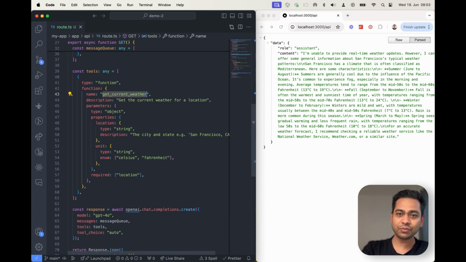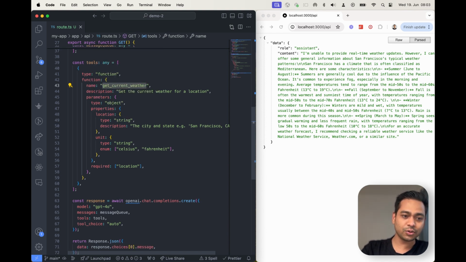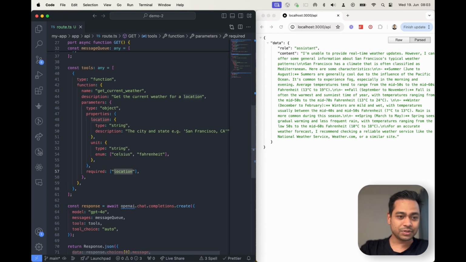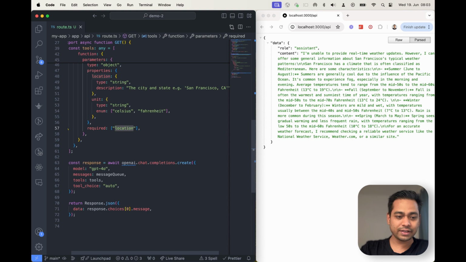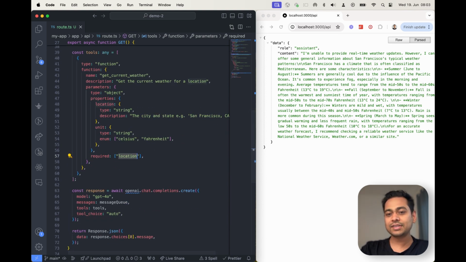There could be more than one function, so it figures out based on this description, okay, I need to call this function. And then we pass parameters. This takes two parameters, location and unit, and the location is mandatory. And the description here tells how to pass this parameter. So cool, this is a function that I'm telling OpenAI I have available that you can use. Now let's see what happens.